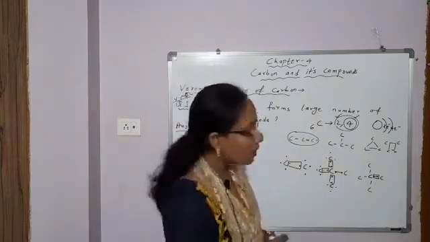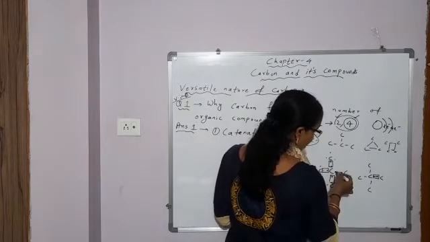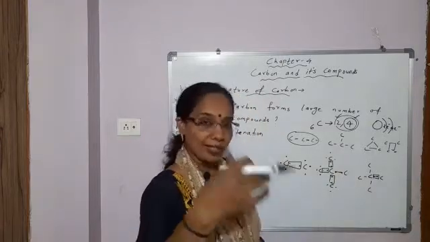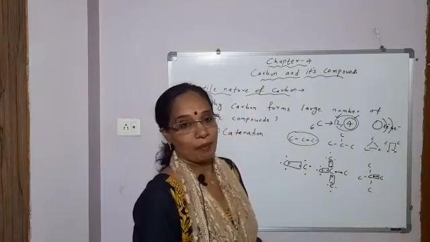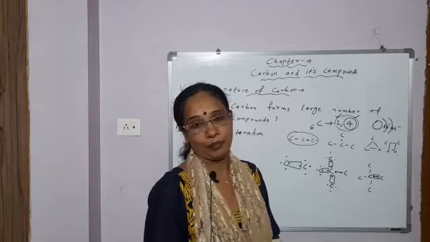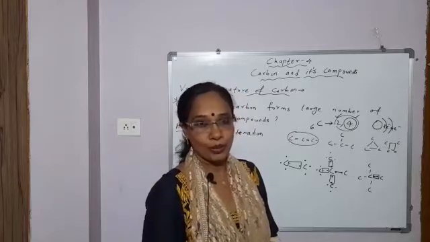Why? Because the size of the carbon atom is small, because it has only 2 shells. So the shared pair of electrons between 2 carbon atoms is held strongly by the nucleus. So the covalent bond formed between 2 carbon atoms is strong. Or with some other atom, the bond which carbon forms is strong, making this carbon compound exceptionally stable. So there are a large number of organic compounds.